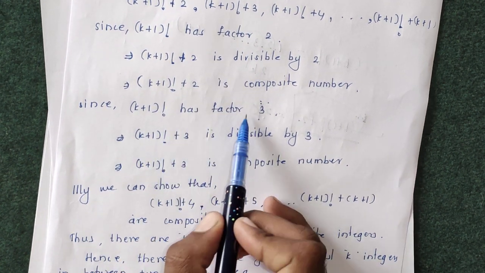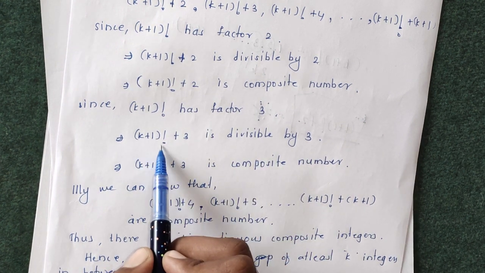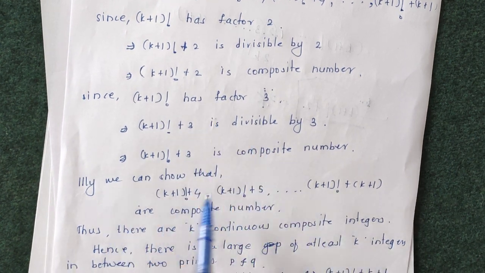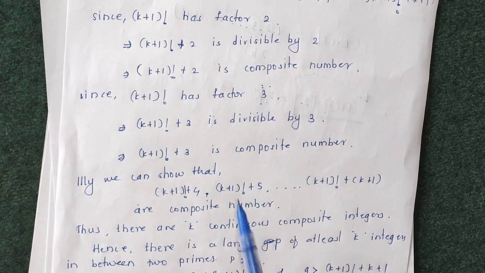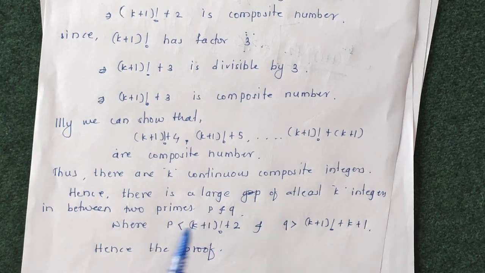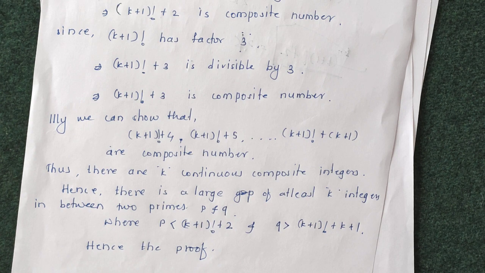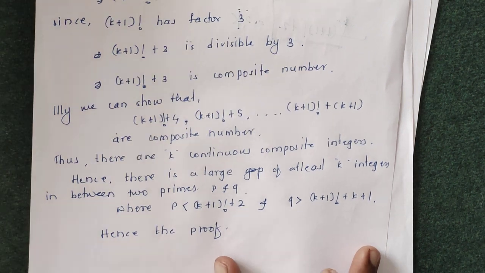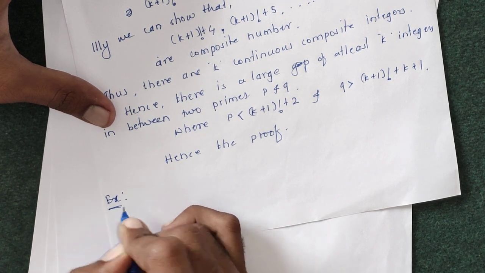Similarly, 3 divides (k plus 1) factorial, so again 3 divides (k plus 1) factorial plus 3. Similarly, we can show that all these k integers are composite integers. Therefore there is a large gap of at least k integers in between two primes, hence the proof.